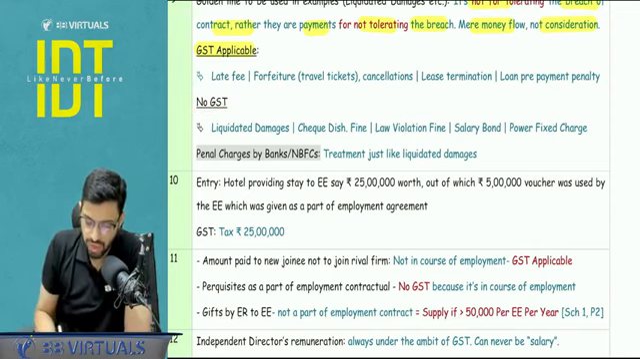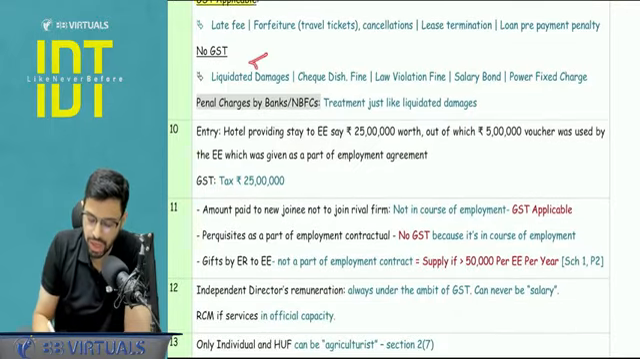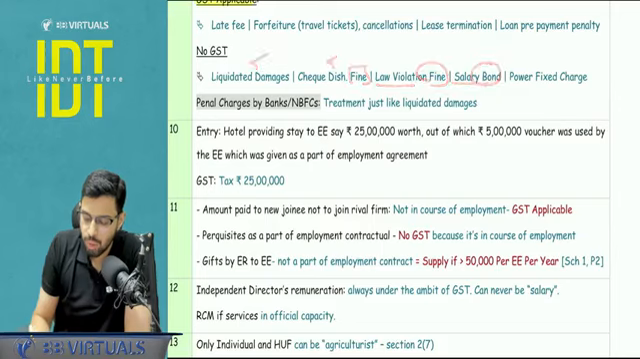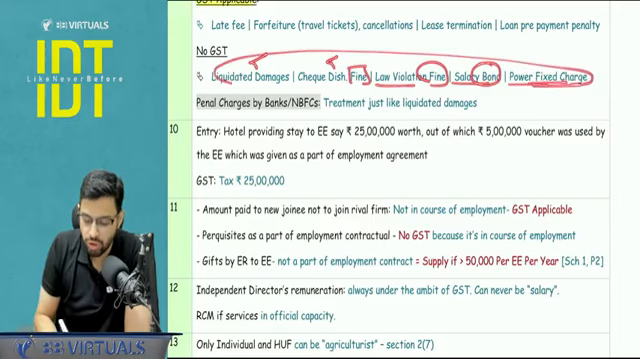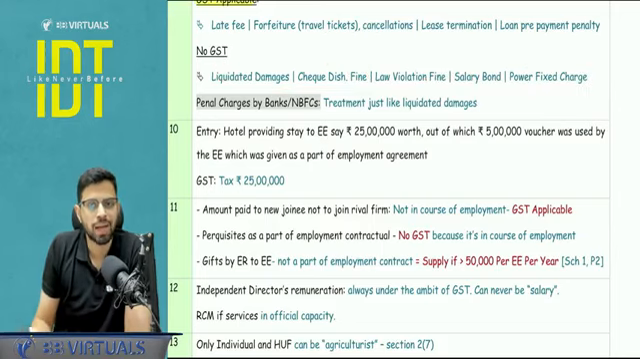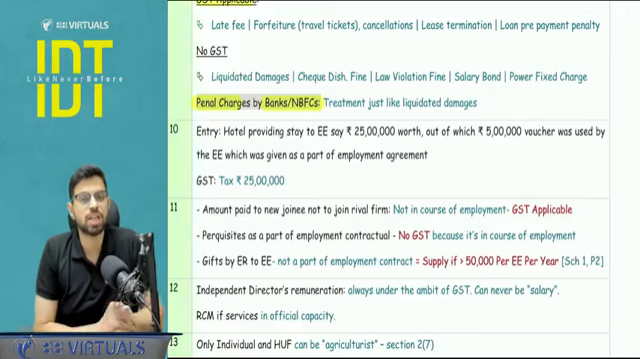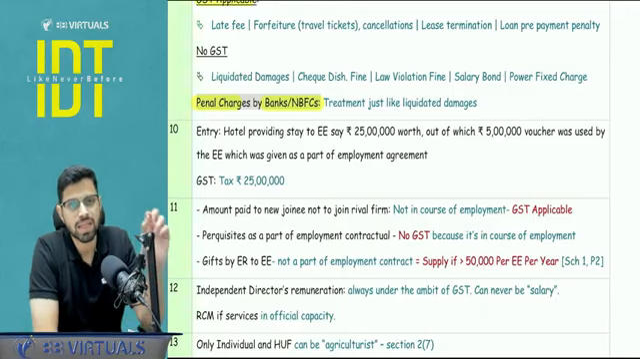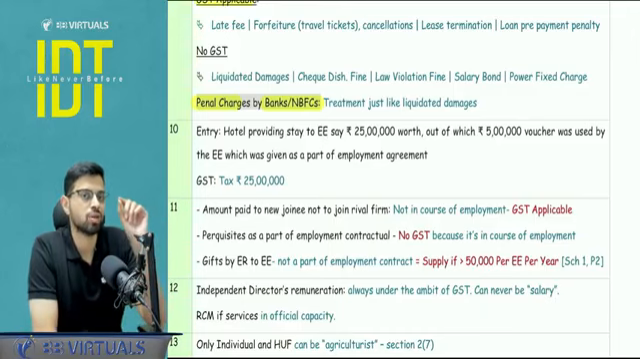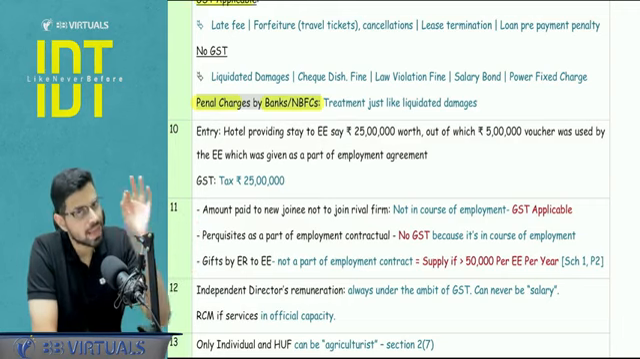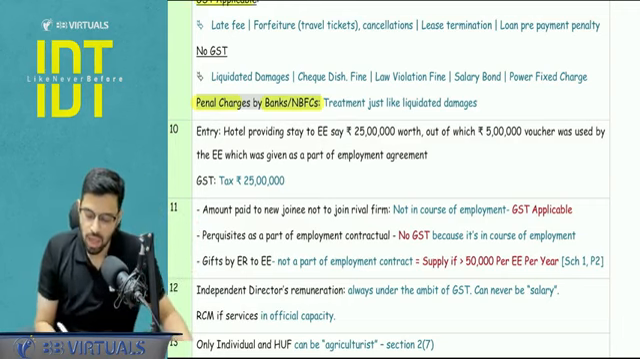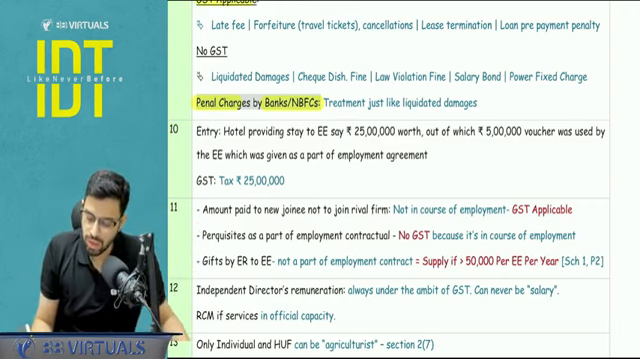No GST, where the GST will not be applicable: liquidated damages, check dishonor fine, law violation fine, salary bond, power fixed charge. Here there is not for tolerating, but it is for not tolerating, and here there is no consideration involved, right? Now, there was a recent clarification with respect to the penal charges which are charged by the banks and NBFCs. Penal charges are again to discourage the non-compliance of the terms of the loan contract. Hence, they are treated just like liquidated damages. What is the meaning of it? That means there will be no GST involvement here as well.